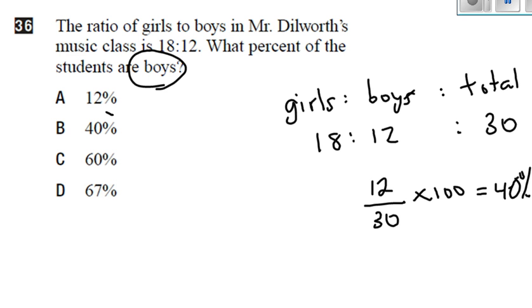Now, hopefully, you didn't necessarily even need to do math. You can look here and say, well, if this is boys, I know that there are more girls than boys. So therefore, this is too many boys. It's more than half. Too many boys. And then 12% is an awful lot less. And this isn't an awful lot less, it's just less. So you could have even done this one logically.